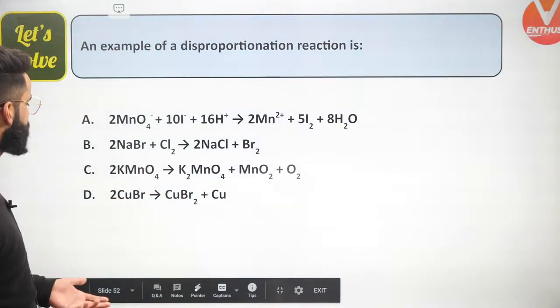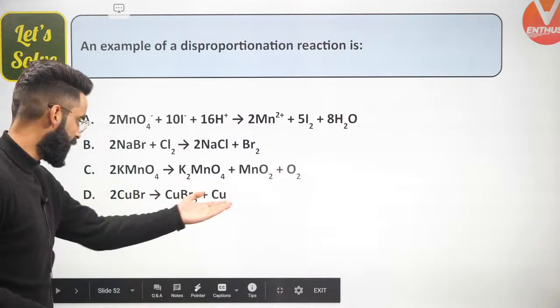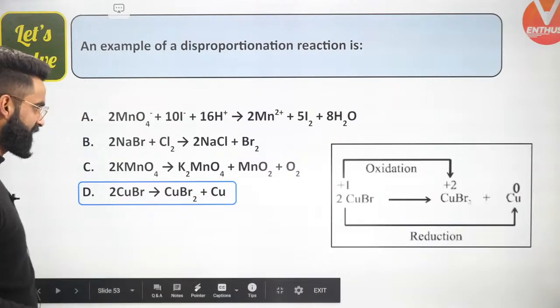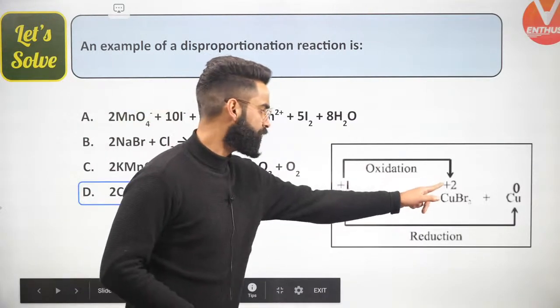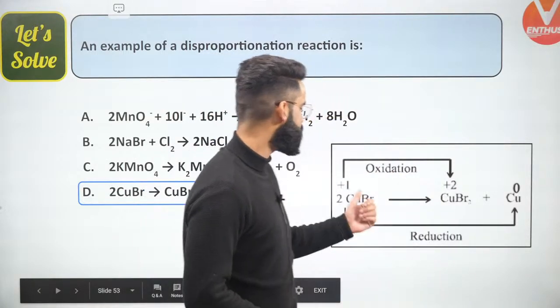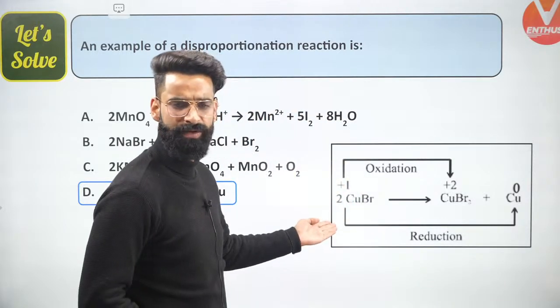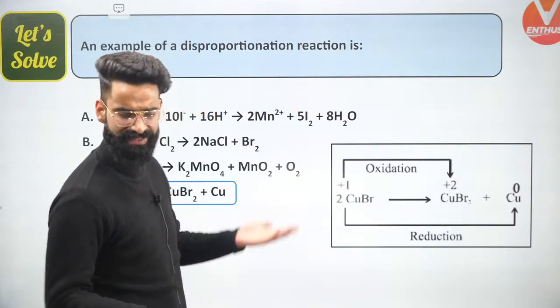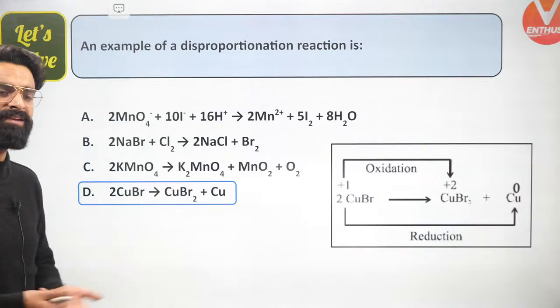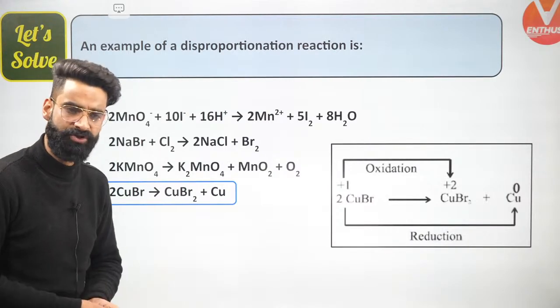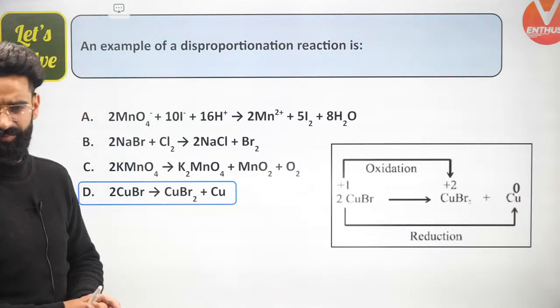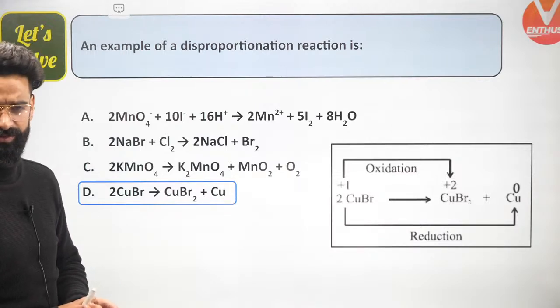Okay, which of the following is the disproportionation? The last option is the disproportionation reaction. Have a look: +1 to +2, at the same time +1 to 0. The oxidation state of copper is increasing as well as decreasing simultaneously. So this CuBr right here is undergoing disproportionation. And in any reaction, if the reactant is undergoing disproportionation, that reaction is what we call a disproportionation reaction. I hope you remember that, correct?